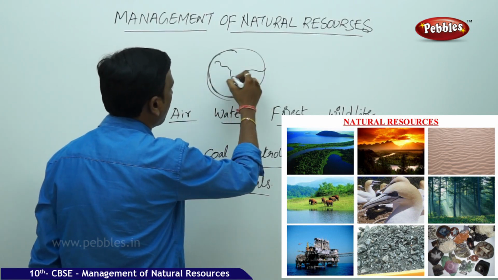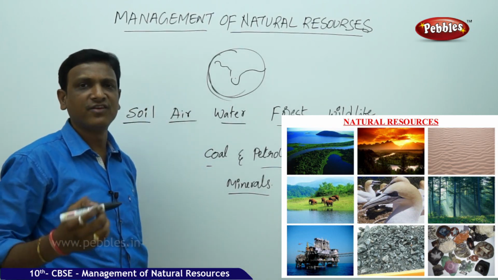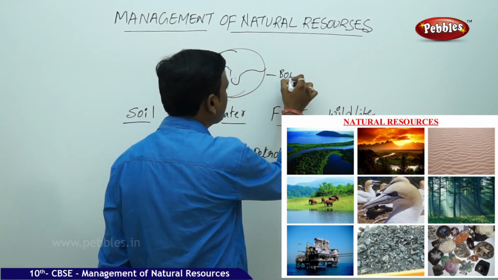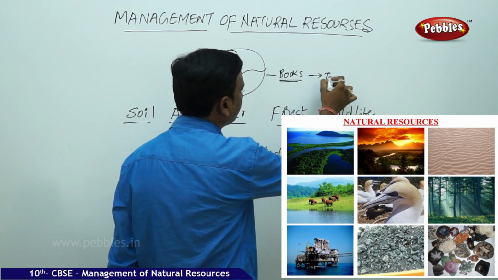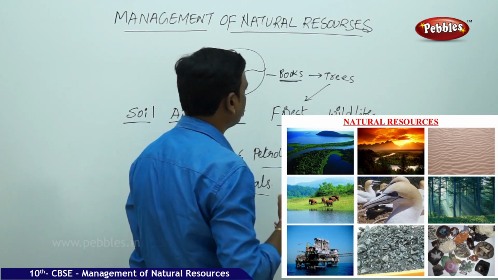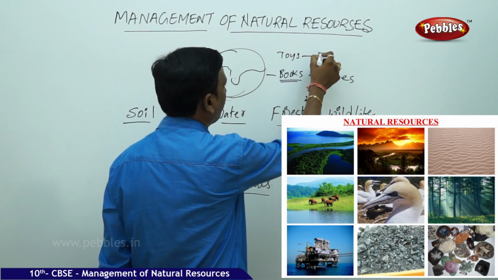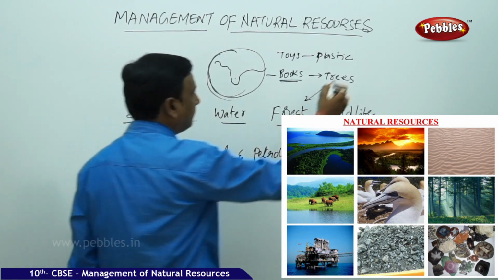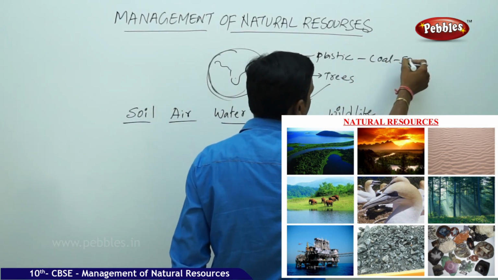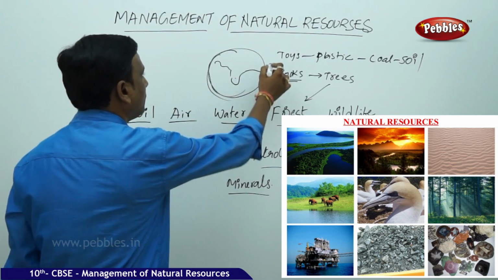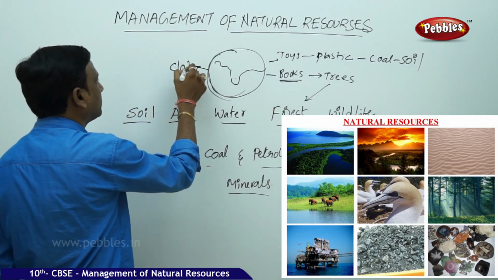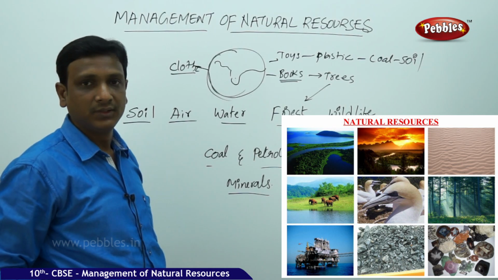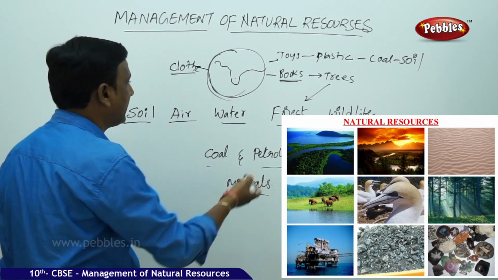So the earth provides various materials. What kind of materials do you get from earth? Everything. So you are using books. You're getting your books from the trees. They are from forest. And you are using toys made of plastic or other synthetic materials that you obtain from coal, that you obtain from soil. So what else do we get? We get cloth. We get the cloth from plants, again plants from soil, that is from the earth. We get synthetic fibers from coal and petroleum, again that is from the soil.